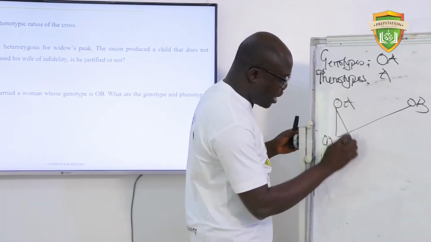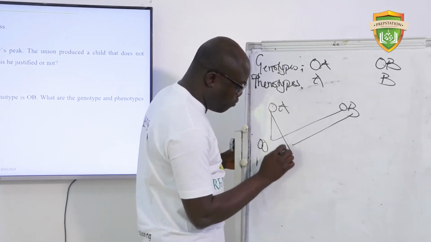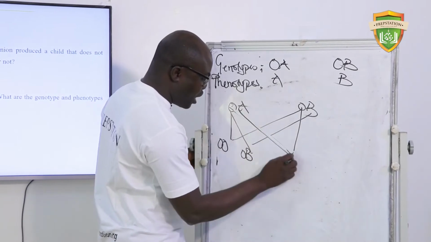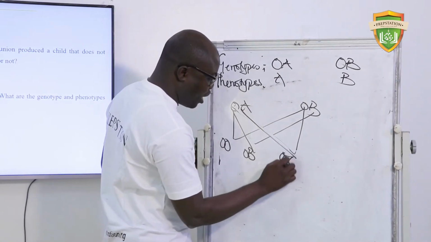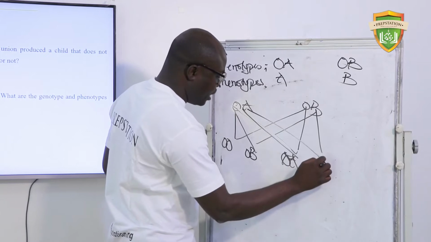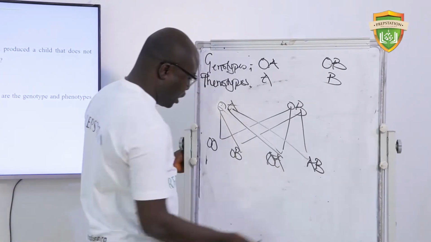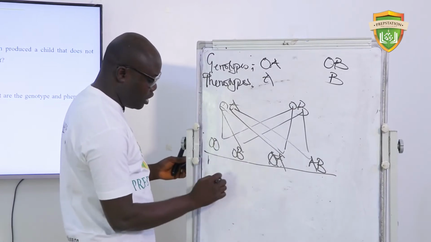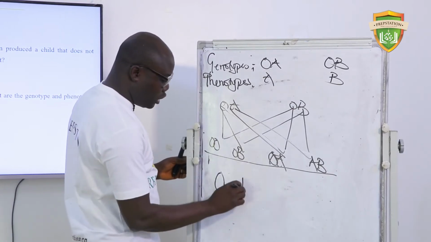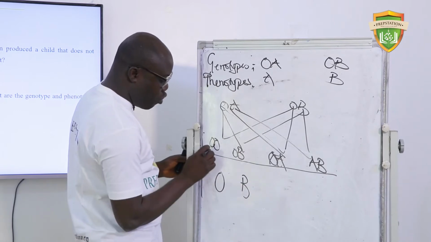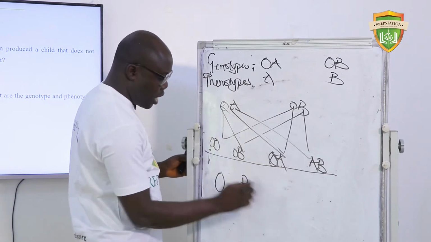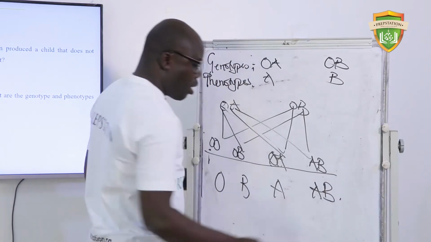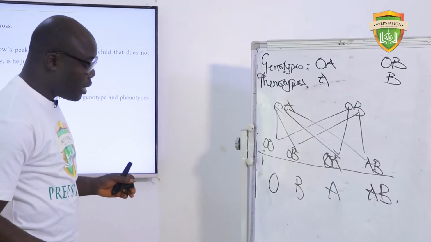Now for this one, it is OB. For this one, it is OA. And for this one, it is AB. Okay, now let's look at it. These are the genotypes. Let's look at the phenotypes now. This child is O. This child is B. This O here now does not mean anything. And this one here is A, and this one is AB. Is that clear now?